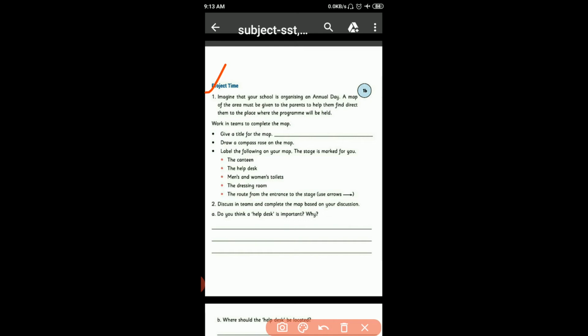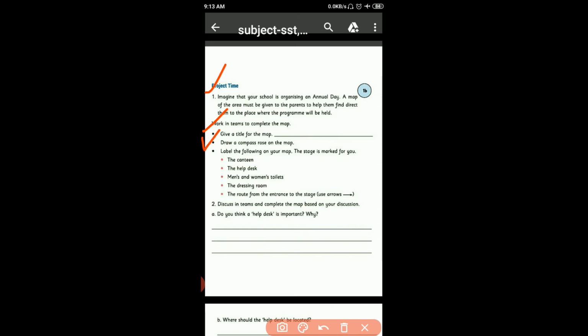Imagine that your school is organizing an annual day. So, a map of the area must be given to the parents to help them direct them to the place where the program will be held. Work in team to complete the map. So, sorry students, this time you don't have a classmate, even your friend. So, every student works individually. Do these activities individually. Okay.